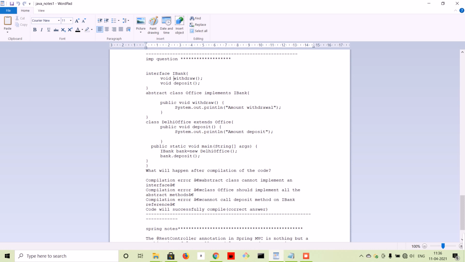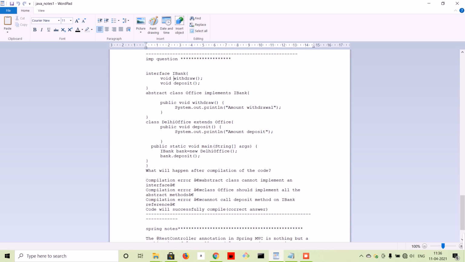Here you see the deposit method, and I have implemented it with just a sysout statement. It could be anything, but the point is you have to implement the still unimplemented method of this class. Now from the main method, you are creating an object of the DelhiOffice class using the interface reference, which you can still do, and you are calling the deposit method. Which one will get called? This is the child object, and you are instantiating this class, so this deposit method will be called.